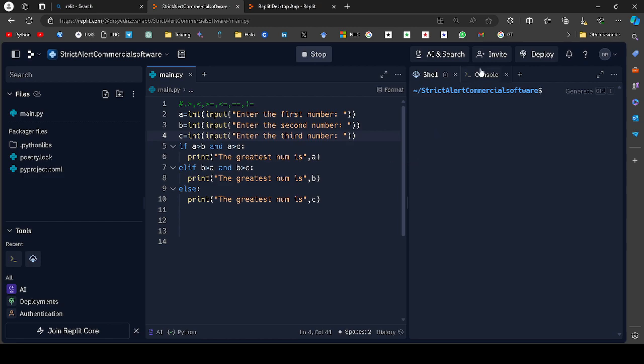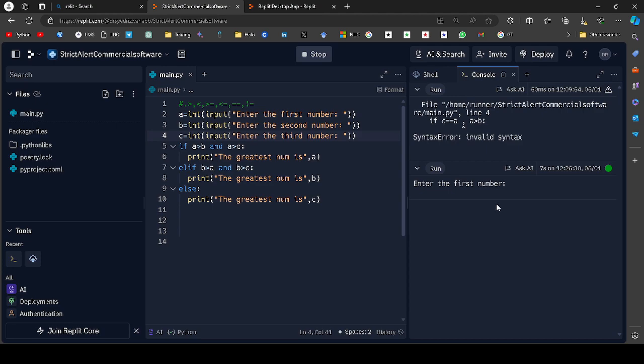Here is our console. Yeah. So here, it was the first error, leave it. Enter the first number. So I will write here any number by choice, like I can write 7, and then down, enter the second number. That's why we wrote all this. Have you understood now? I hope you have understood.